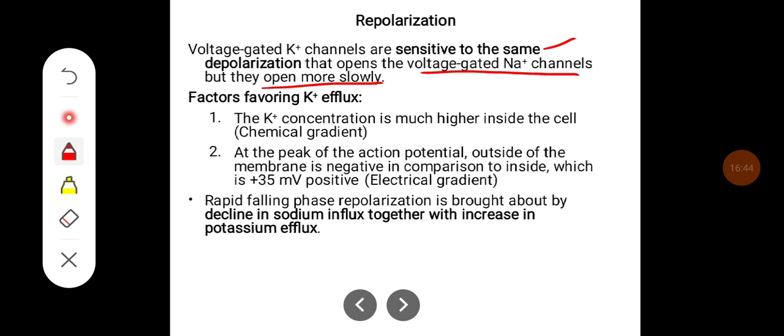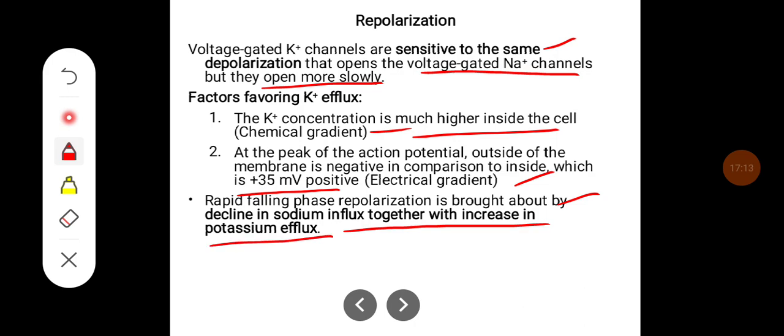Factors favoring potassium efflux: potassium concentration is much higher inside the cell, which creates the chemical gradient. At the peak of the action potential, the outside of the membrane is negative in comparison to the inside, which is plus 35 millivolts, and that is the electrical gradient. The rapid falling phase of repolarization is brought about by a decline in sodium influx together with an increase in potassium efflux.